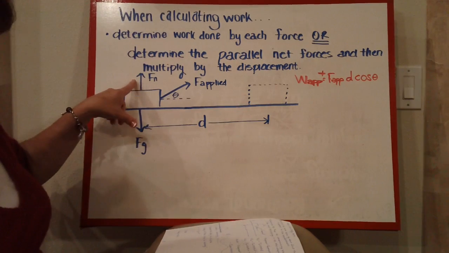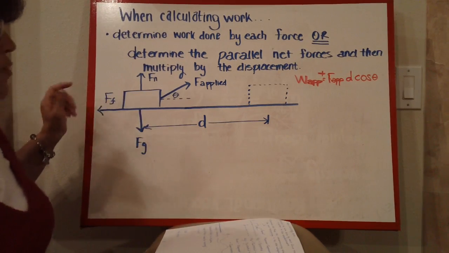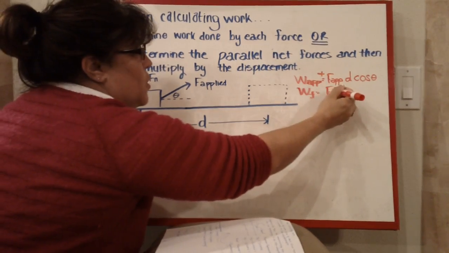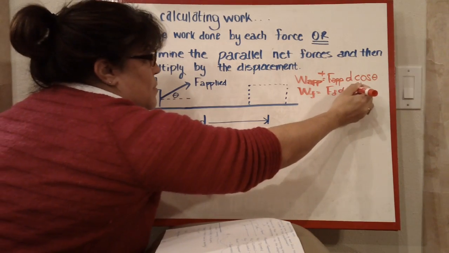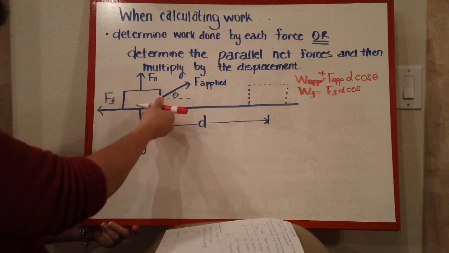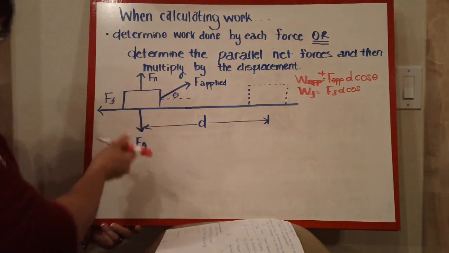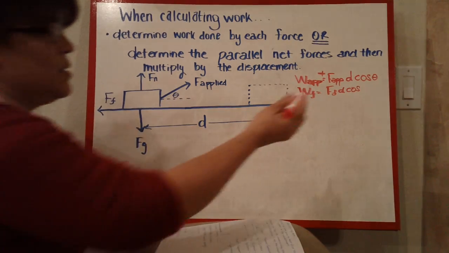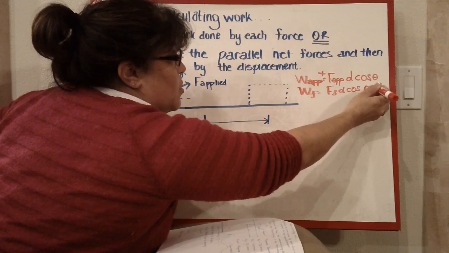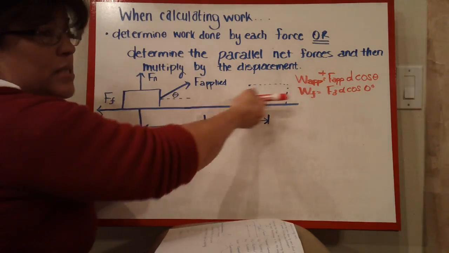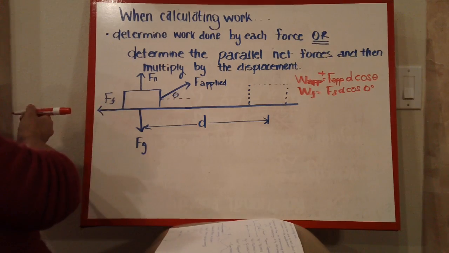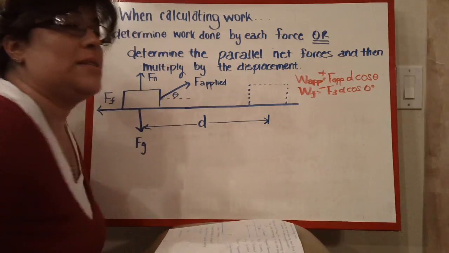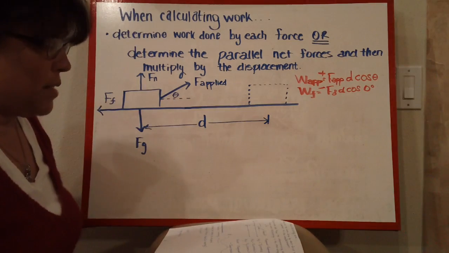Now let's look at the, we'll just do the X one first, the friction force. So the work due to friction now is going to be the friction force times the distance times cosine theta. But what is theta? The friction is this and the displacement is that. It's actually 180 degrees, or we can look at it as being 0 degrees. So we can say that it's cosine 0 degrees, but the displacement is in this direction and the friction force is in that direction, which makes it a negative. Now if you had put 180 degrees in there, the 180 would automatically come out negative.